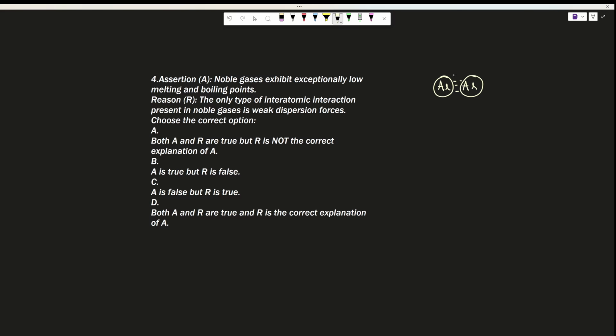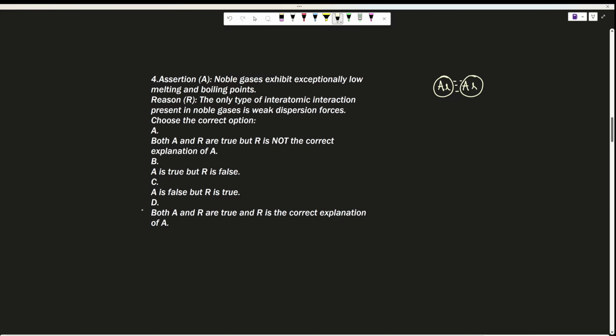So when it is easy to break, they have low melting and boiling points. The reason is also given: the only type of interatomic interaction present in noble gases is weak dispersion force. So here both A and R are true and it is the correct explanation of A.